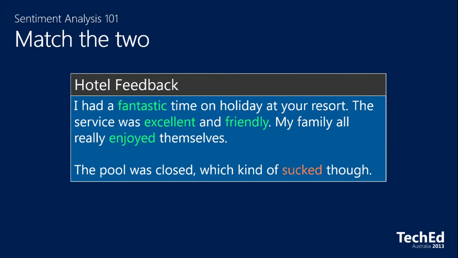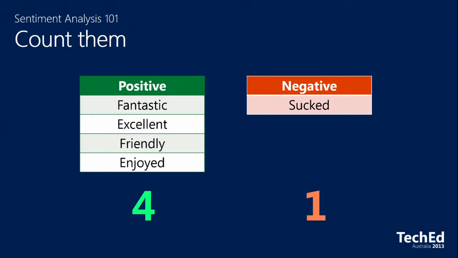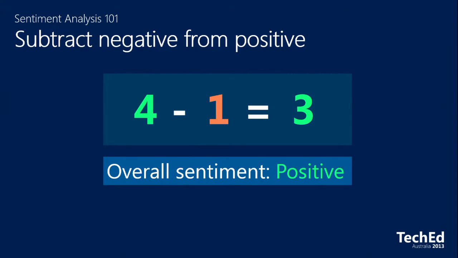We then go into that piece of feedback that we're trying to analyze, whether it be a call center record that's captured or hotel feedback. In this case, we go in and highlight the words that we've deemed to be positive or negative, greens and reds highlighted up top there. If we then strip that out into, let's call them, the words that matter from this feedback, we get 4 positive words and 1 not so good word from the pool that was closed, apparently. Then through a series of incredible high-speed computation and mathematics that I'm not going to go into today, we can count an overall sentiment score.